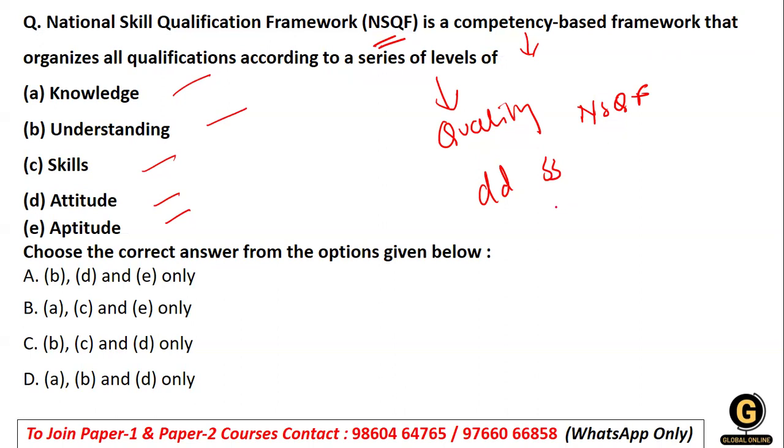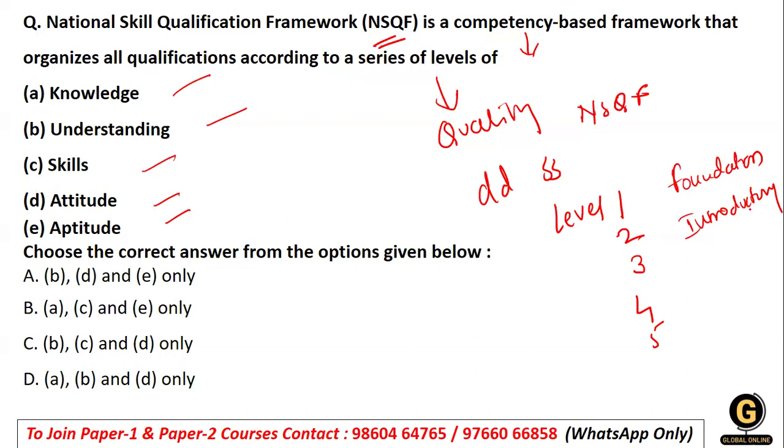So I've taken this as one of the theories also: level 1, you have 2, you have 3, you have 4, and level 5. So one talks about the foundation, that is, basic skills. Two talks about the introduction, that is, introductory skills. It is basically, if you know, the certificate, which talks about the introductory skills and the competencies.